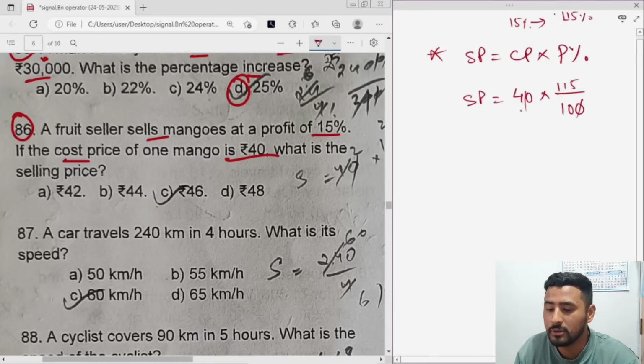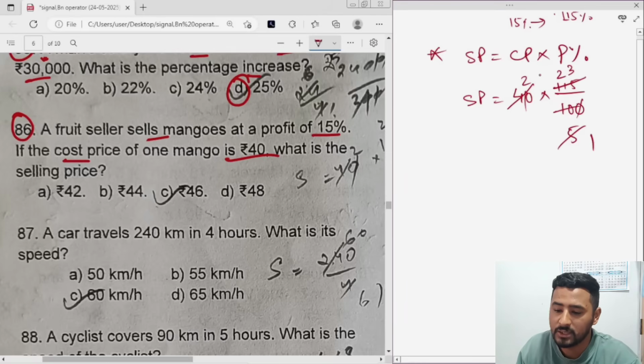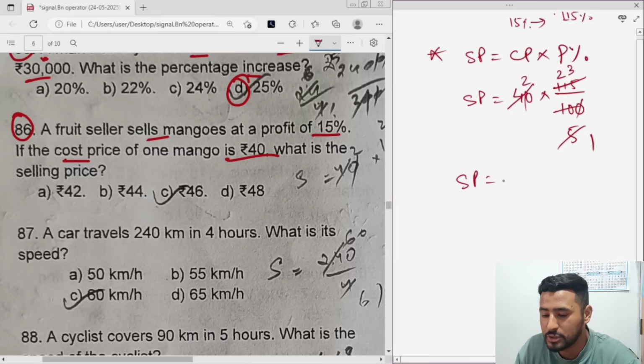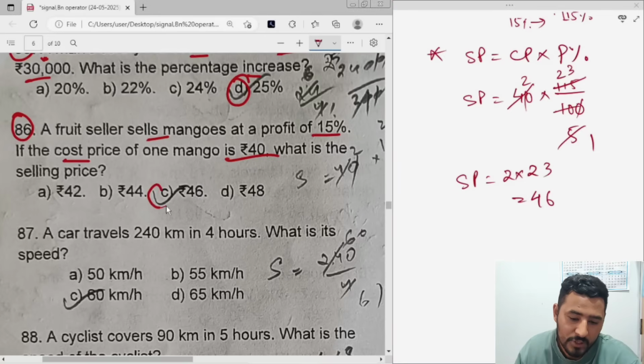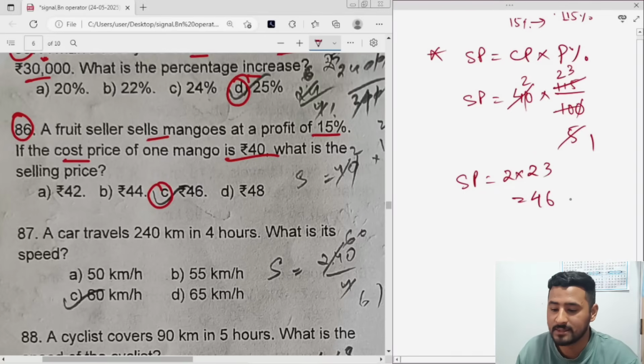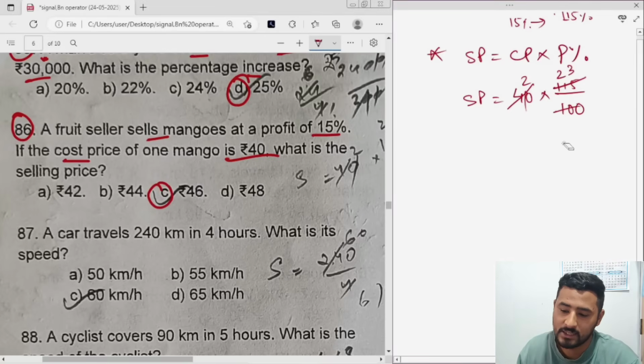Cancel the 0s. 2 2s are 4, 2 5s are 10, 5 1s are 5, 5 2s are 10, 5 3s are 15. Multiply, so the remaining SP will be 2 into 23, which is equal to 46 rupees. So option C will be the correct answer for 86. Let's see next, 87.